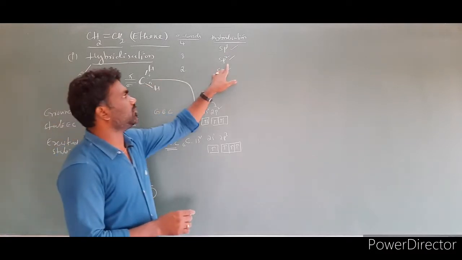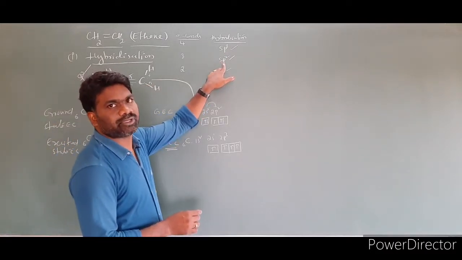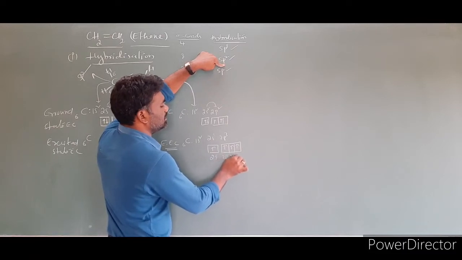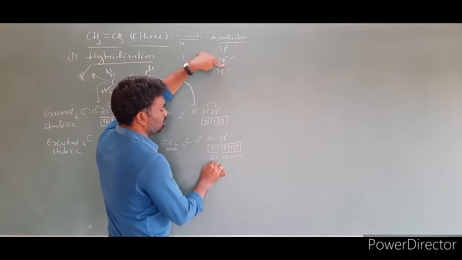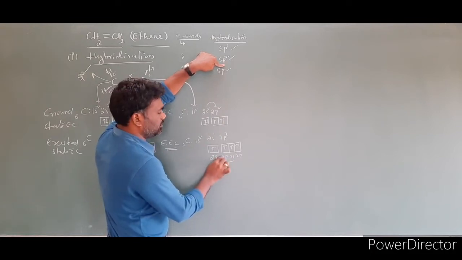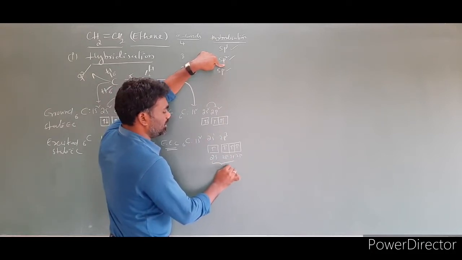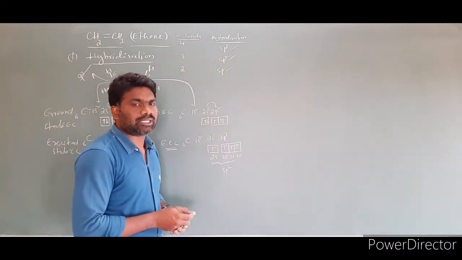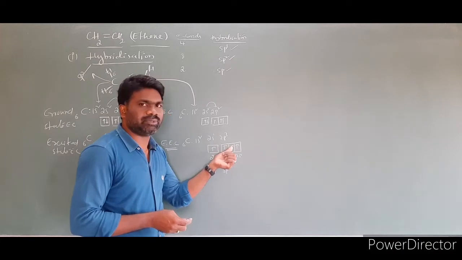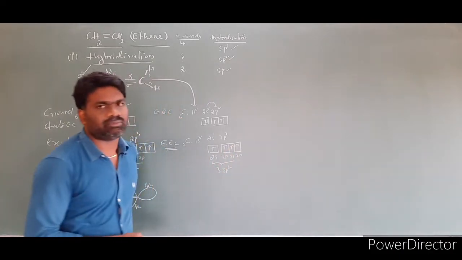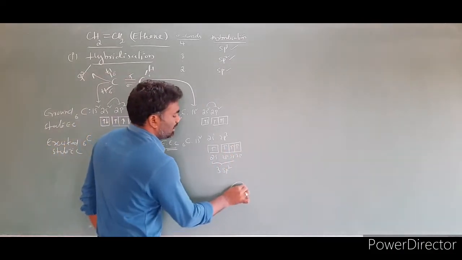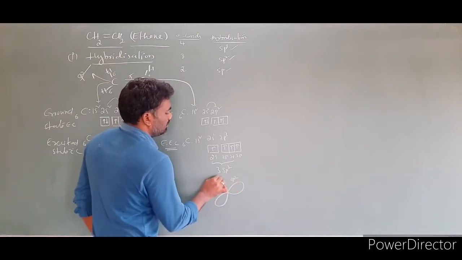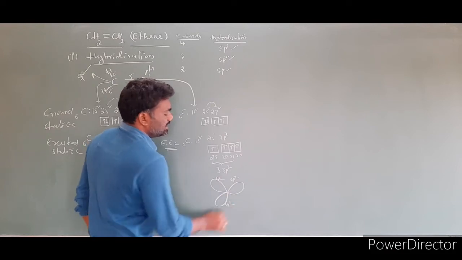3 sigma bonds in the sense, what is the hybridization? sp2. sp2 in the sense this is the 2s orbital, this is 2p, this is 2p, and this is also 2p. One s orbital and 2 p orbitals will intermix: 1, 2, 3, you will get sp2. The number of orbitals intermixing is the number of hybrid orbitals formed. 1, 2, 3 are intermixing and we get 3 sp2 hybrid orbitals. Write the hybrid orbitals 1, 2, 3: this is sp2, this is sp2, and this is also sp2.